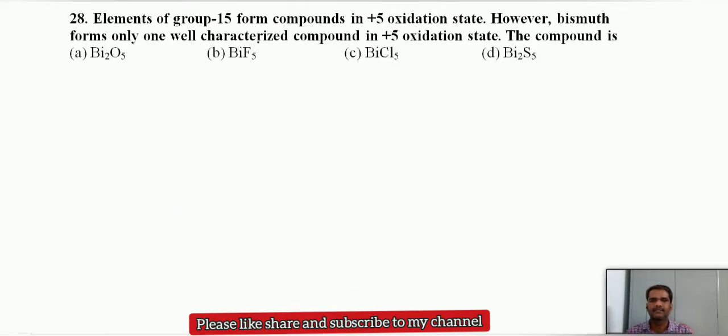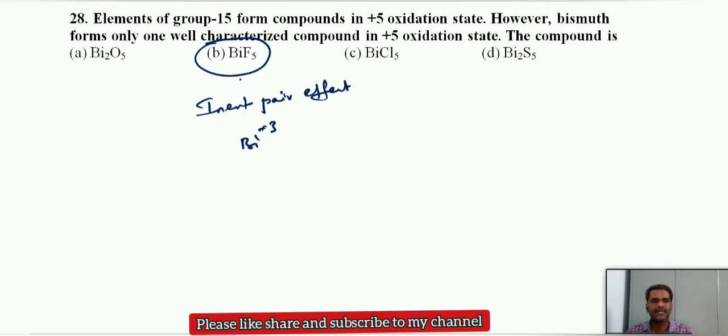Elements of group 15 form compounds in the +5 oxidation state. However, bismuth forms only one well-characterized compound in the +5 oxidation state. The compound is bismuth pentafluoride. Actually, bismuth can very rarely form the +5 oxidation state. Why? That is due to the inert pair effect. So bismuth preferably forms +3 compounds rather than +5 due to the inert pair effect.